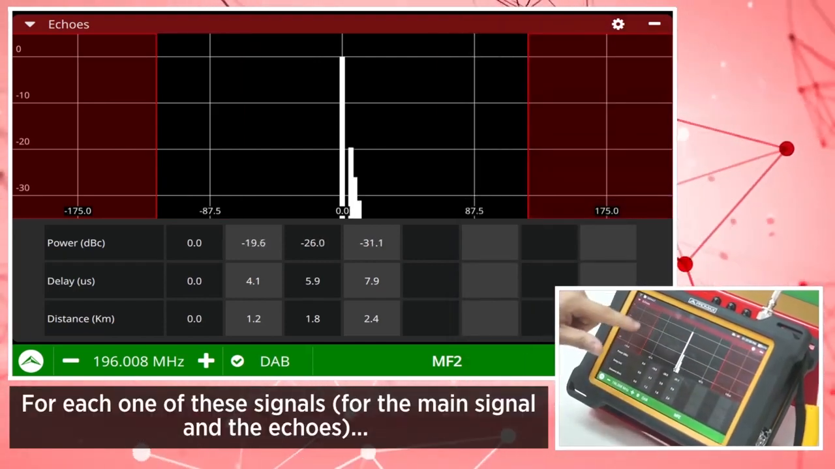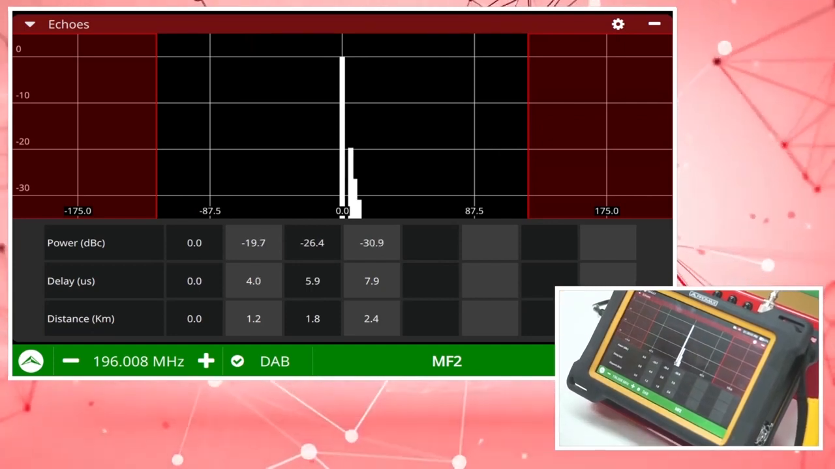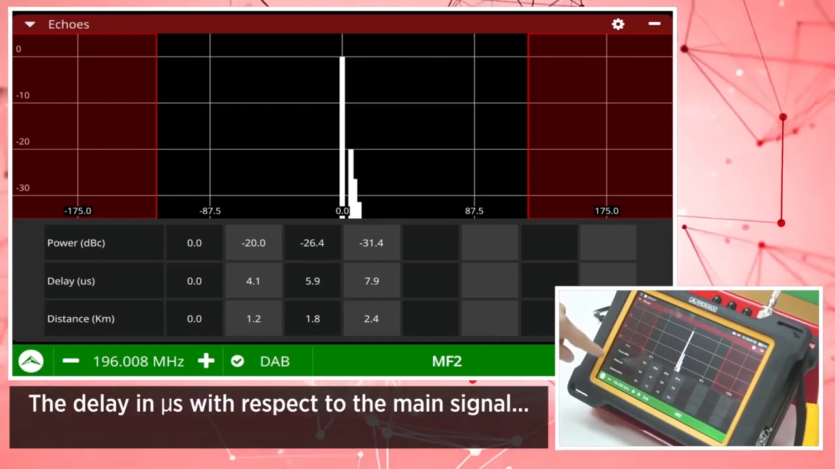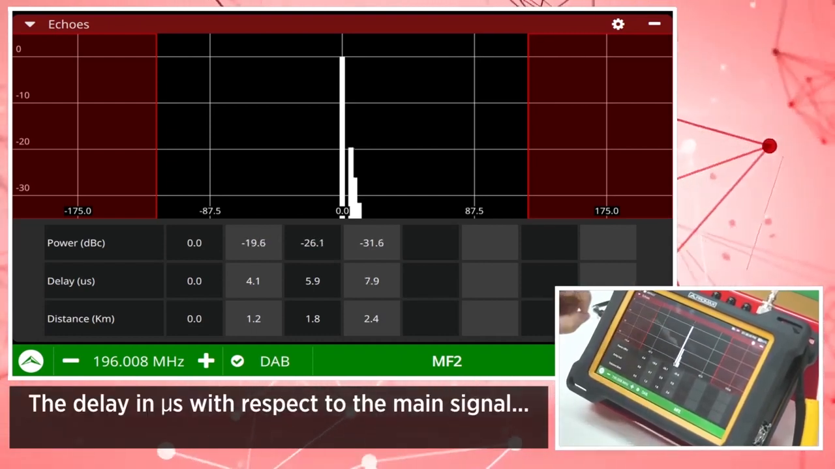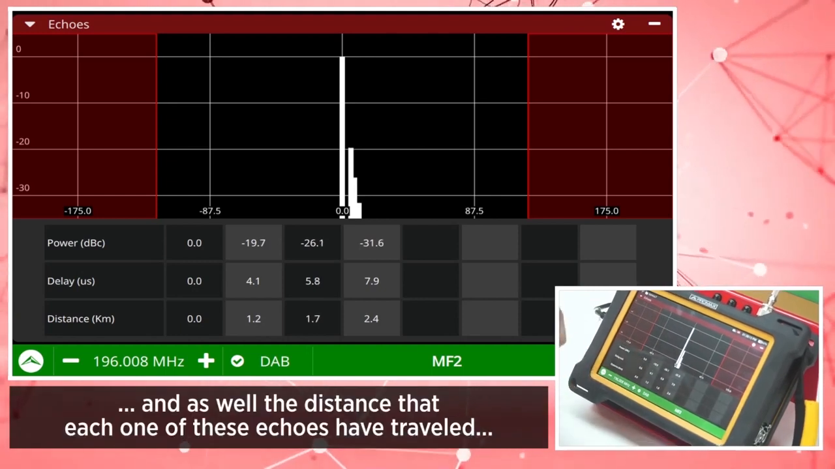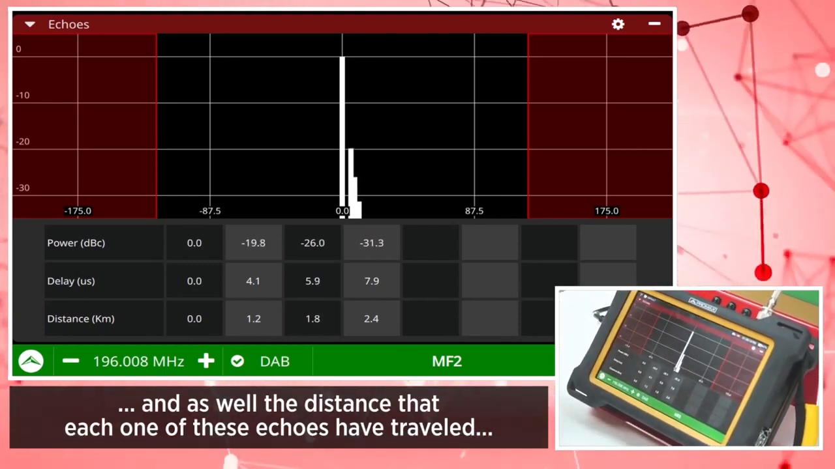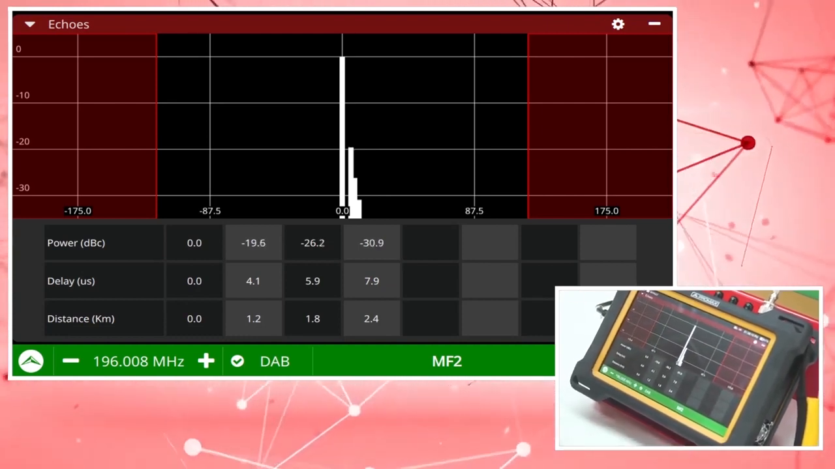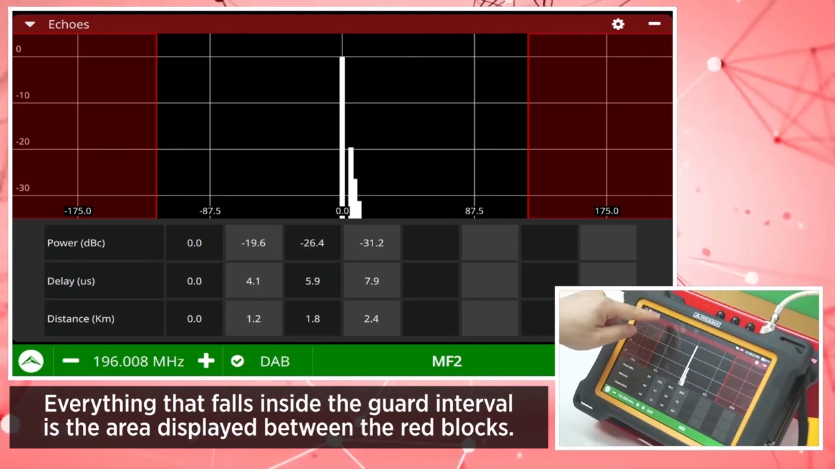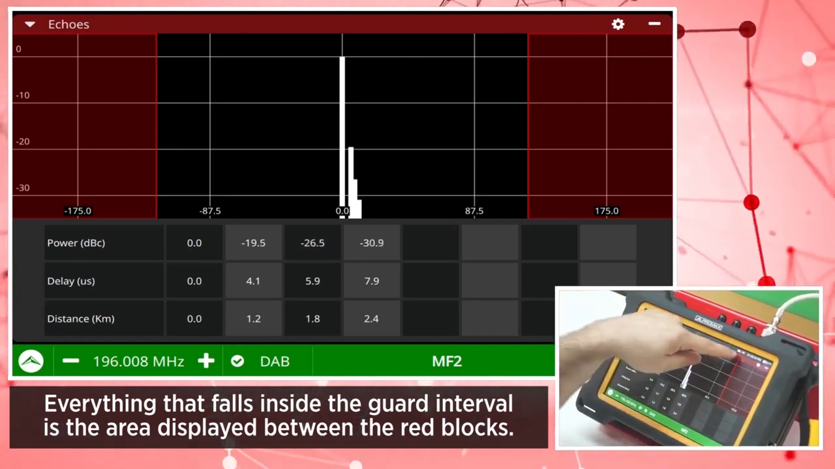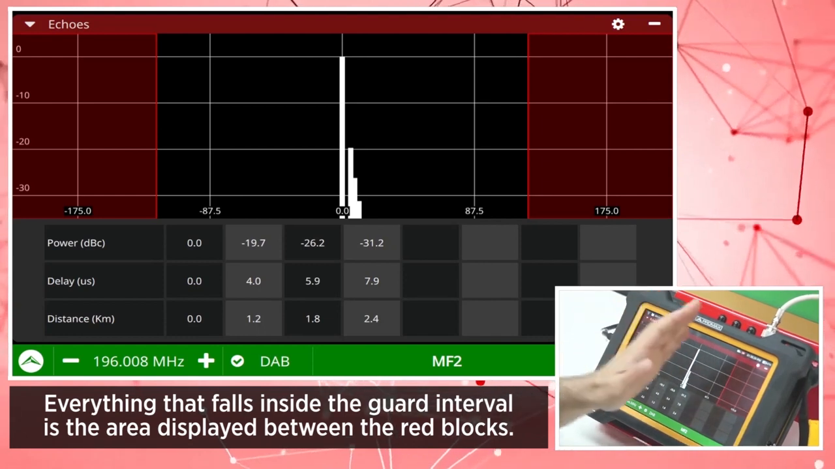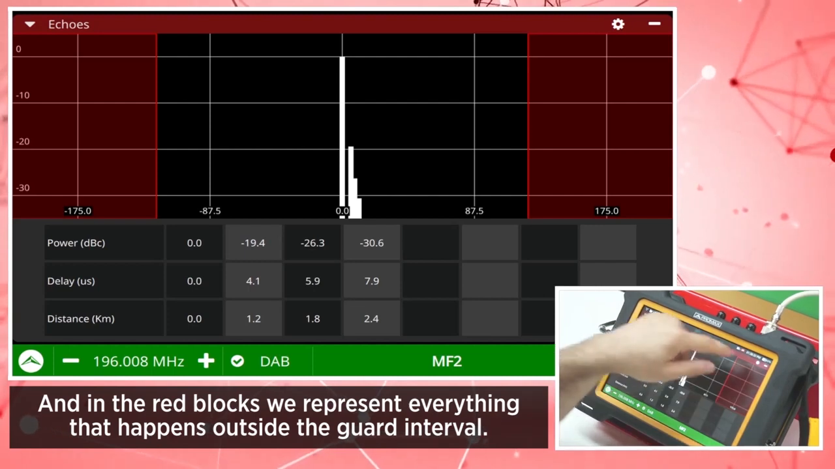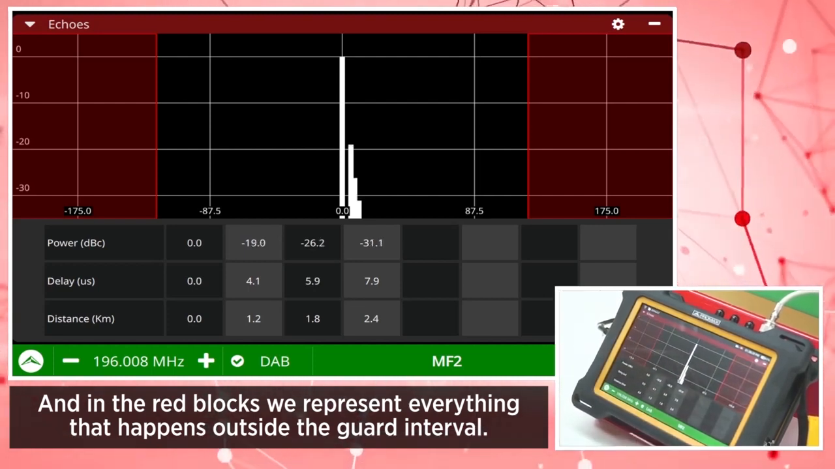For each one of these signals, for the main signal and the echoes, you can see their power level with respect to the main signal, their delay in microseconds with respect to the main signal, and as well the distance that each one of these echoes have traveled with respect to the distance that the main signal has traveled. Everything that falls inside the guard interval is the area displayed between the red blocks, and in the red blocks we represent everything that happens outside the guard interval.